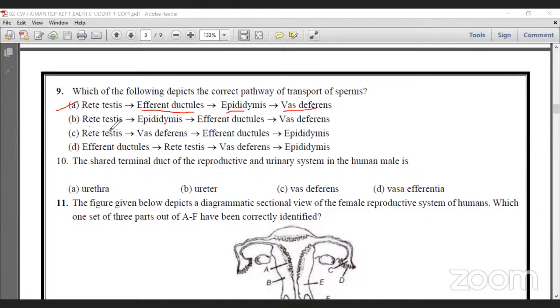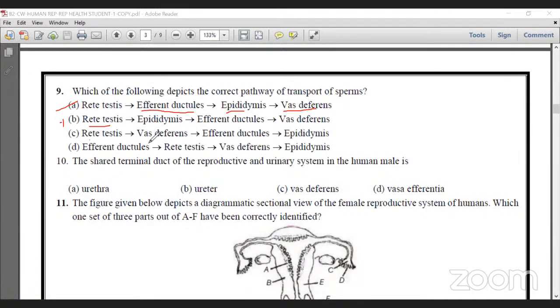But in B, rete testis, epididymis, but vasa efferentia is not mentioned here. Vasa efferentia is also called efferent ductules. So efferent ductules in the opposite direction is wrong. The epididymis is connected to the vas deferens, so B is wrong.